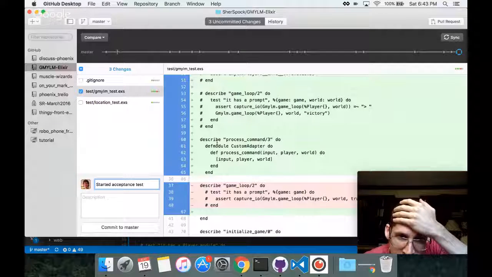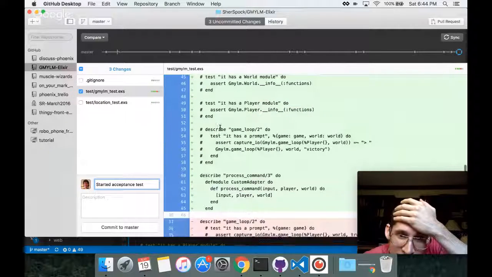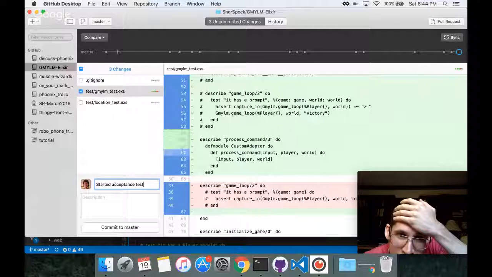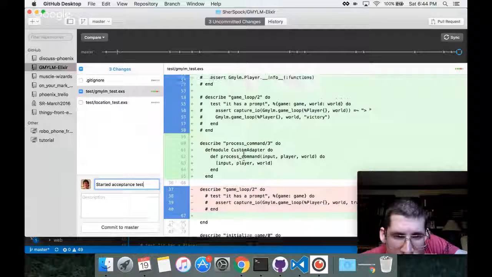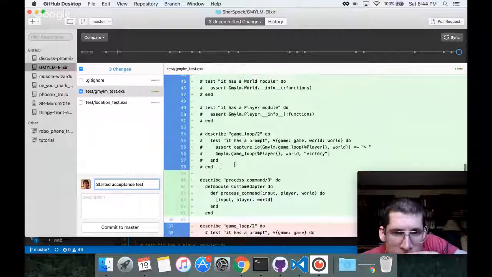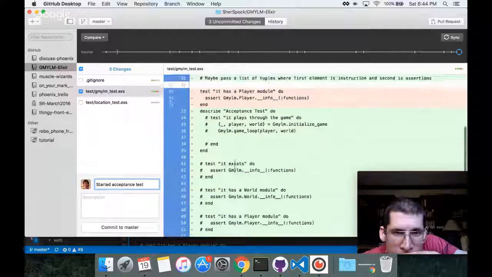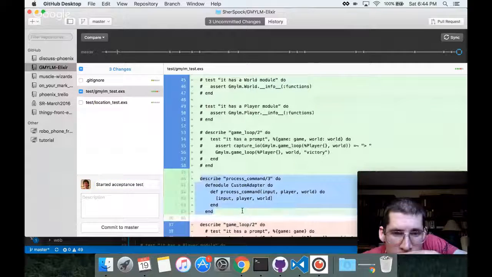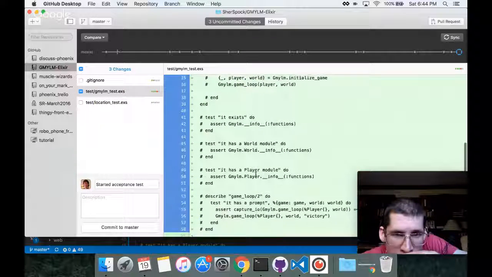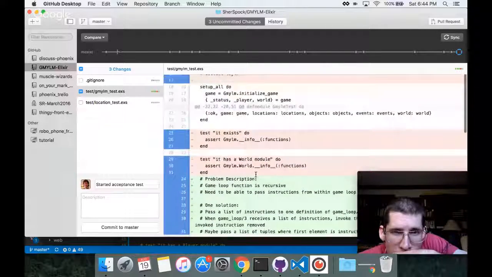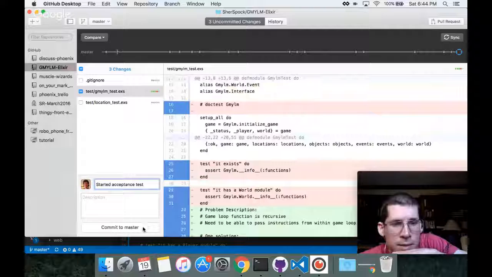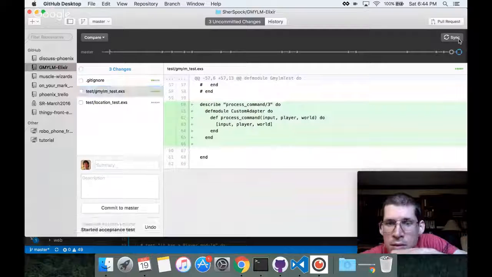I do want that. This is a bad commit message. Maybe leave that for now. Cool. All right, I feel less bad about it now, not staging or committing that. Plays through the game. Yep. Super. Started acceptance test. Committed to master. Sync it up.